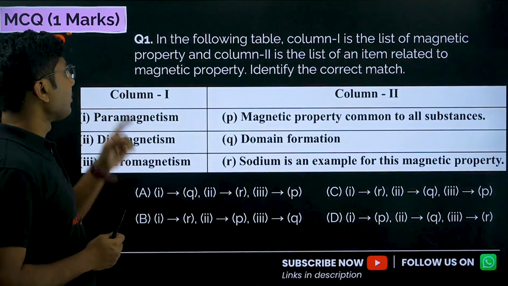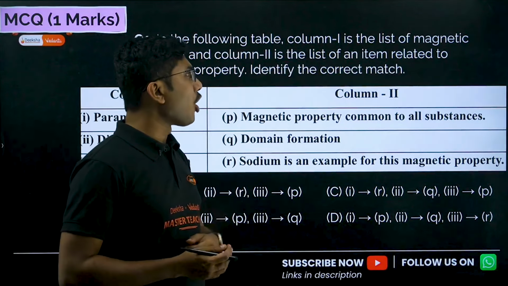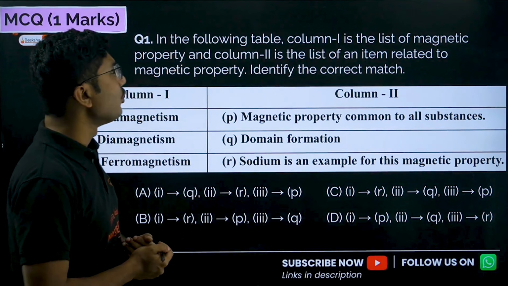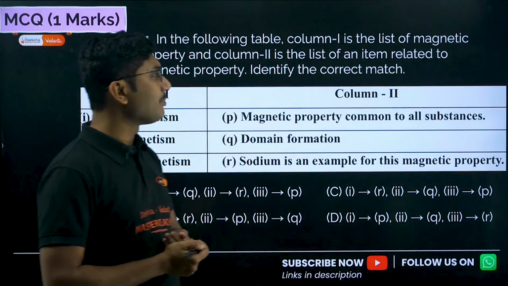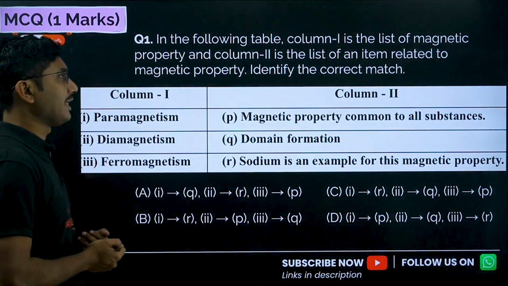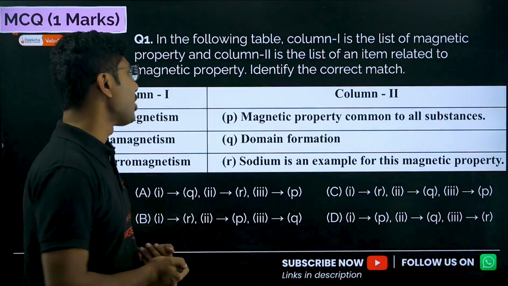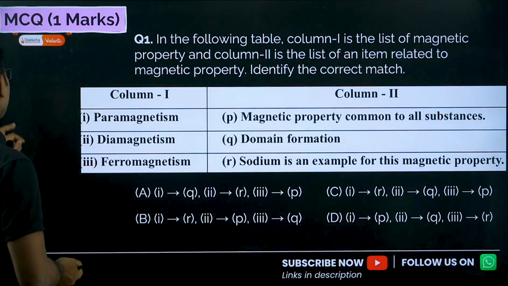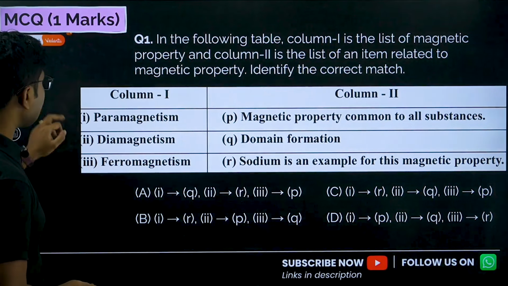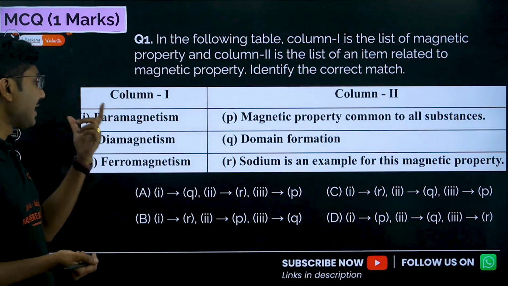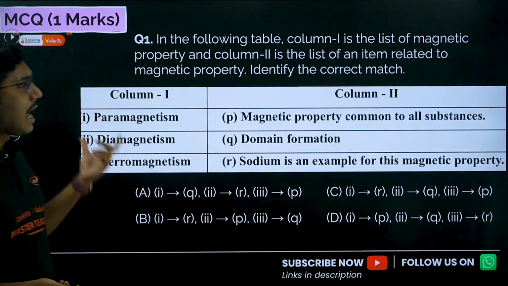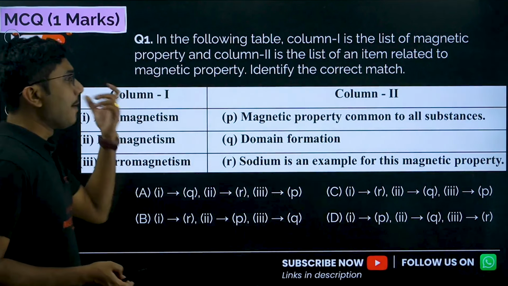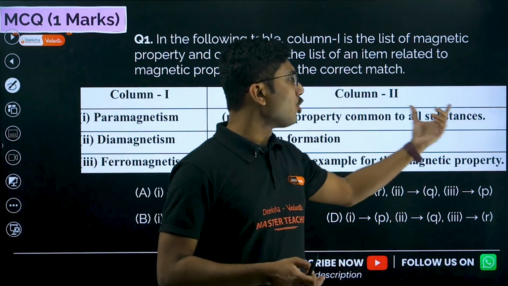Question number 1: in the following table, column 1 is the list of magnetic properties and column 2 is the list of items related to the magnetic property. Identify the correct match. So you have to find the correct match in the table. In column 1 some properties are given, for example paramagnetism, diamagnetism, ferromagnetism, and in column 2 some of their properties are given. So let's see, the first one is the magnetic property common to all substances.